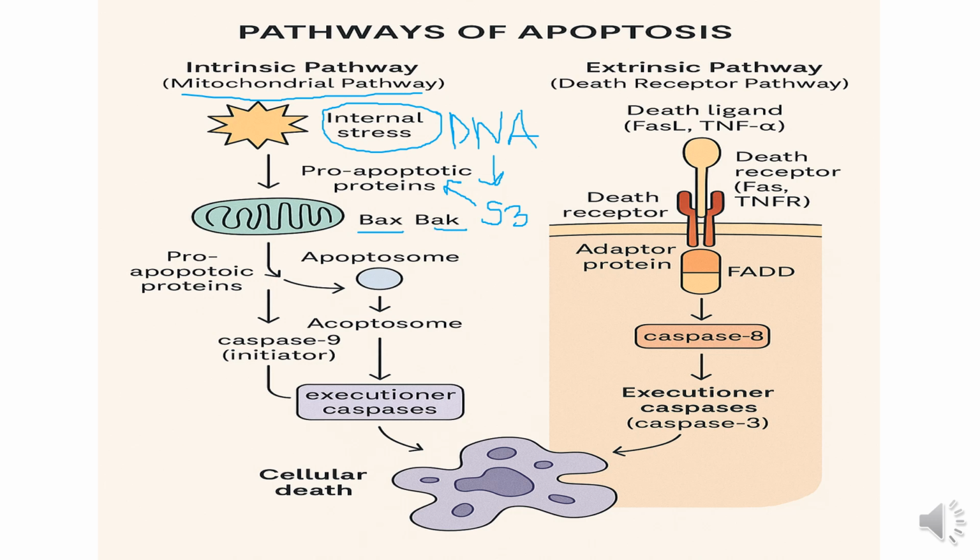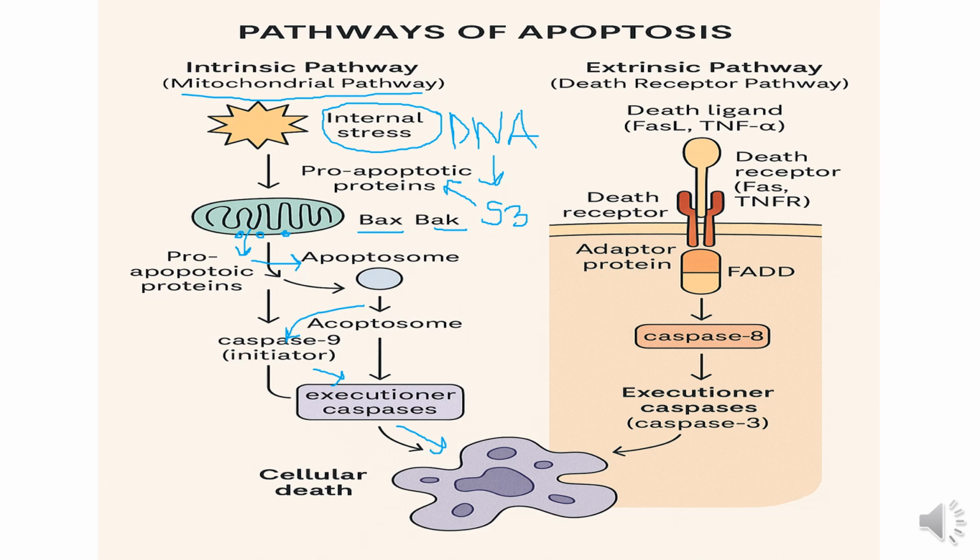When Bax and Bak are activated, they cause a pore in the mitochondria. When there is a pore in the mitochondria, mitochondrial proteins like cytochrome C leak out. Cytochrome C combines with APAF-1, apoptosis activating factor, giving rise to the apoptosome. The apoptosome then activates initiator caspase 9. Initiator caspase 9 activates the executioner caspase, and the executioner caspase carries out the process of apoptosis.